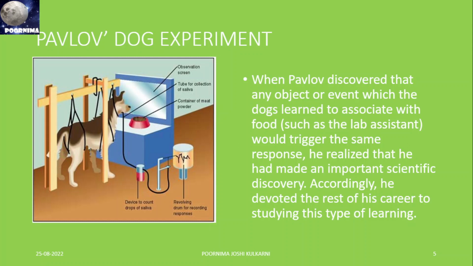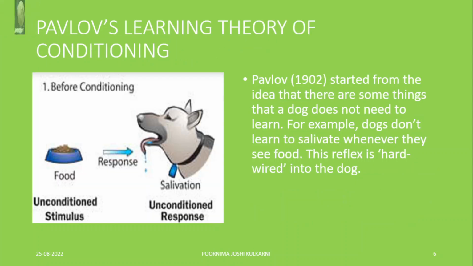Accordingly, he devoted the rest of his career to studying this type of learning. After conducting that experiment, he proposed a learning theory of conditioning. This is called Pavlov's learning theory of conditioning.